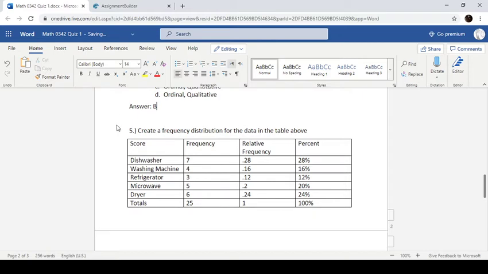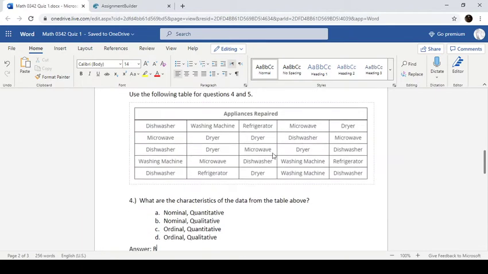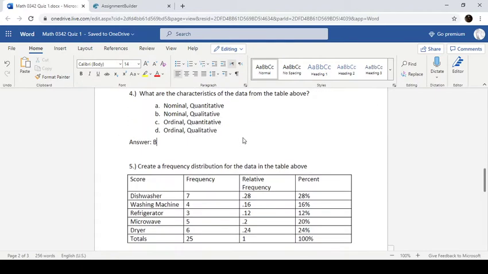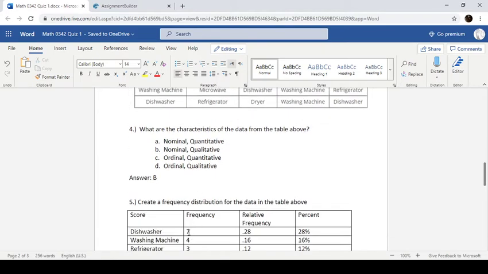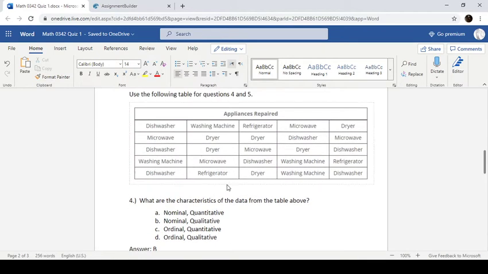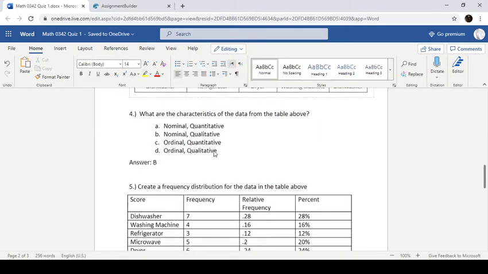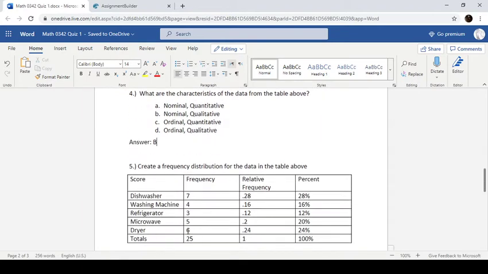Okay, then we had to create a frequency distribution. So first off, fill in all the scores. So all of the different types of appliances go into these scores. Then the frequency is how many times each of those things happened. So like for dishwasher, we have 7 of them. I believe washing machine has 4, and then refrigerators 3, and so on and so forth, until we get all of our frequencies, which add up to 25.